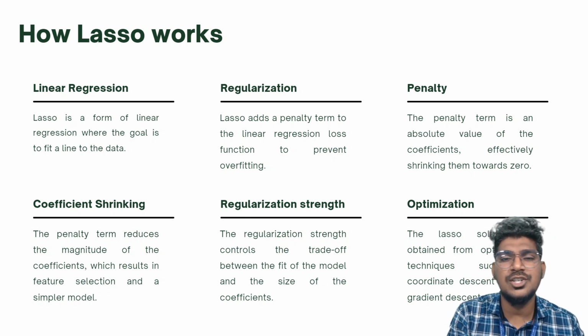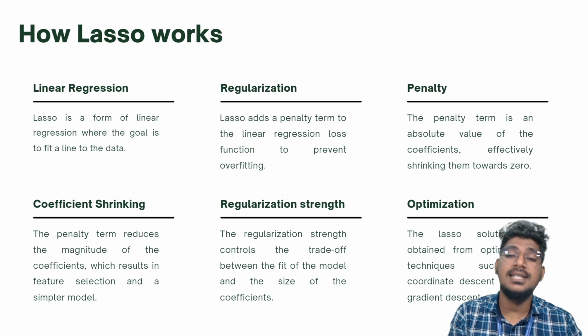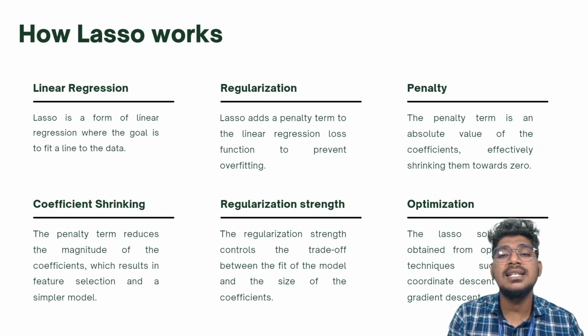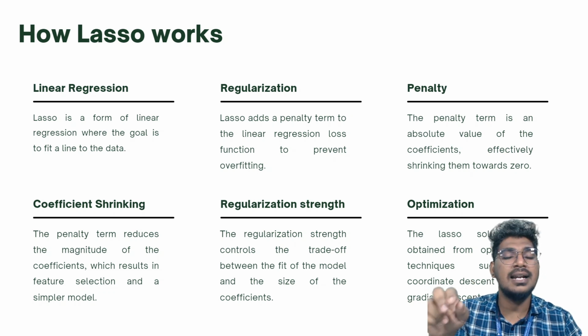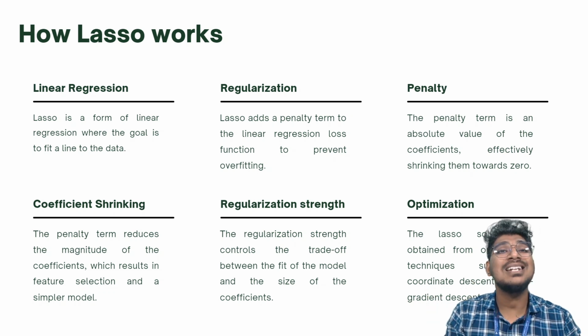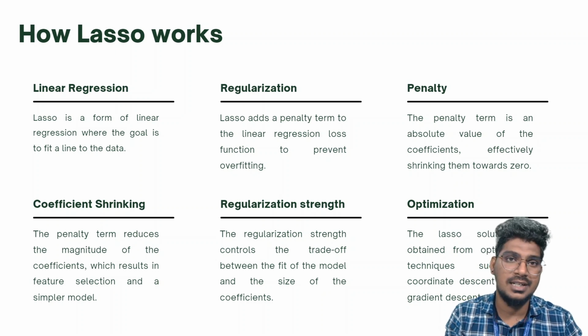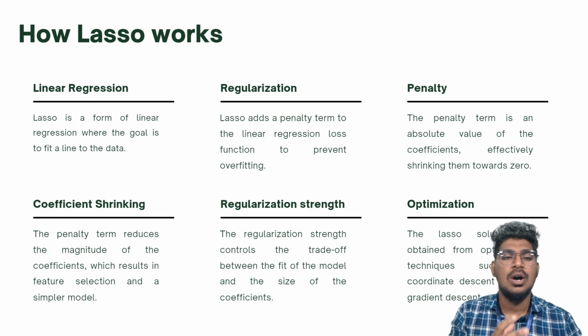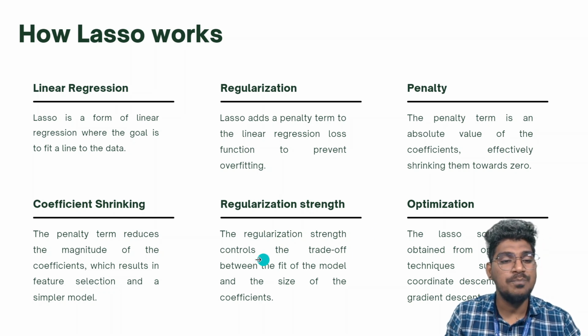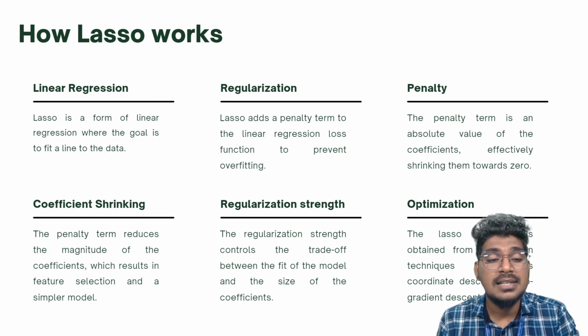And what is the meaning of regularization? Lasso adds a penalty. Lasso adds penalty terms to the linear regression loss function to prevent overfitting. That means we are using L1 regularization. What is the penalty? The penalty term is the absolute value of the coefficients. The coefficients shrink towards zero. That is, the penalty reduces the magnitude of the coefficients, which results in feature selection and also a simpler model.